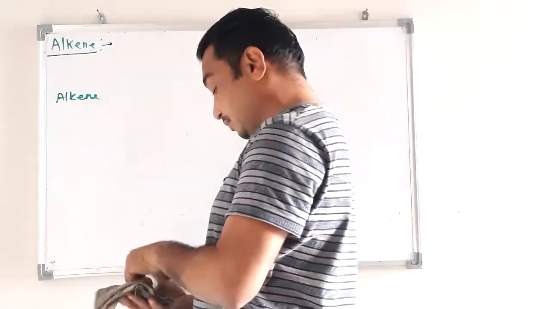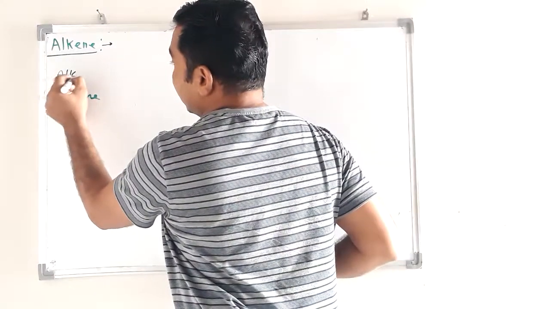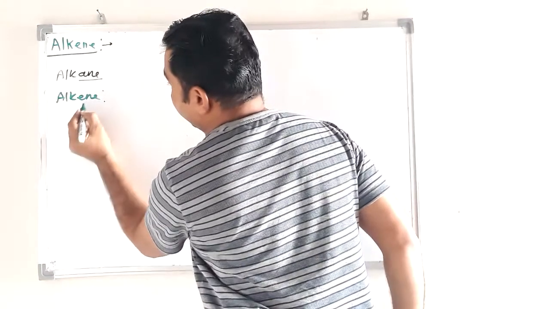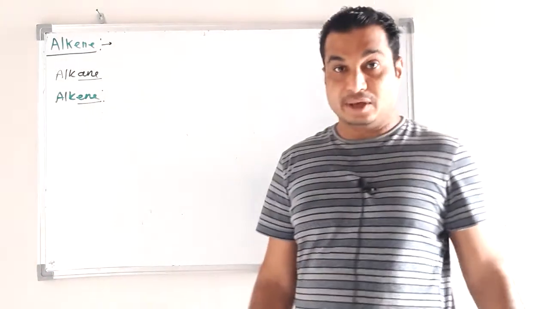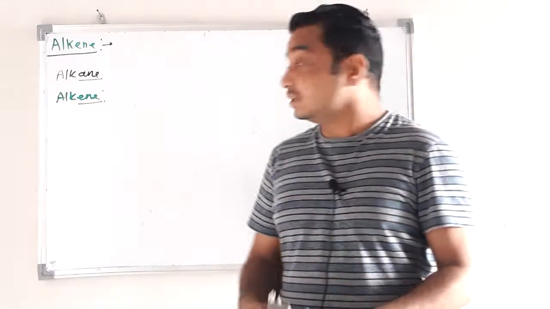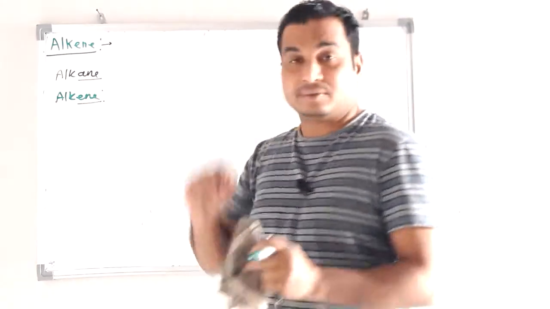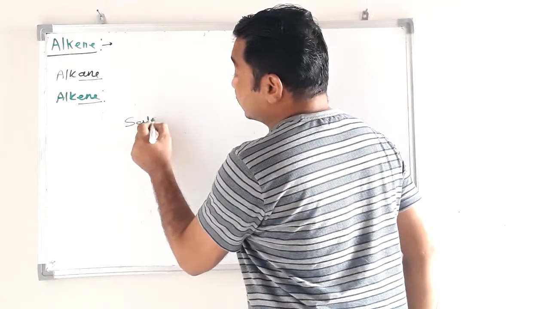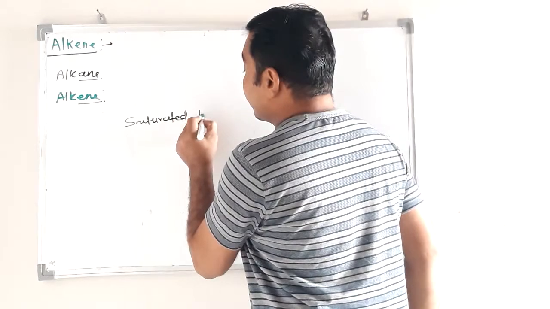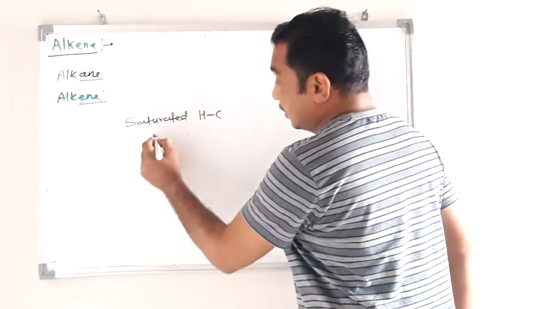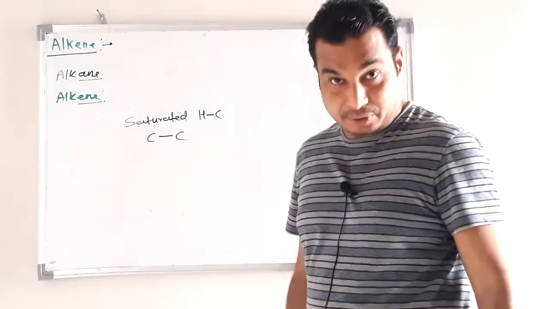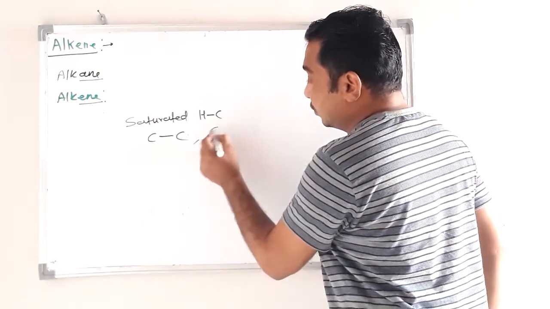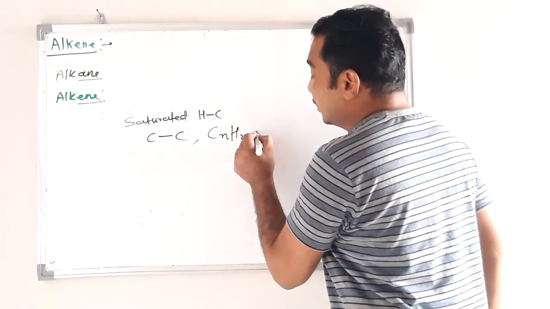ENE. Alkane, we know, has suffix ANE; alkene has suffix ENE. Now what is alkane? Alkane is a saturated hydrocarbon having carbon-carbon single bond, with general formula CnH2n+2.